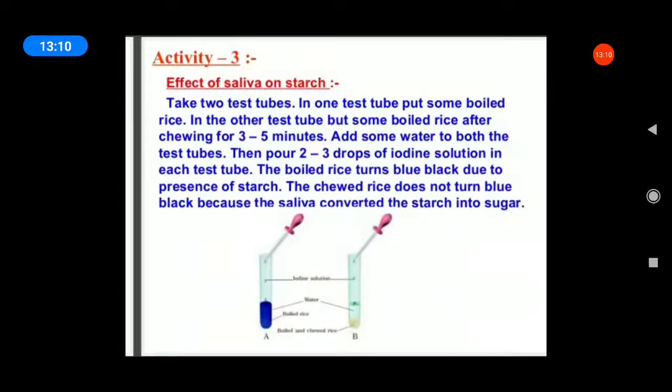Then, in the test tube, take some boiled rice and some rice after chewing for 3 to 5 minutes. Add some water to both test tubes and pour 2 to 3 drops of iodine solution. Underline the word iodine solution. Add iodine solution to each test tube. The boiled rice turns blue-black due to the presence of starch. The chewed rice does not turn blue-black because the saliva converted the starch into sugar.